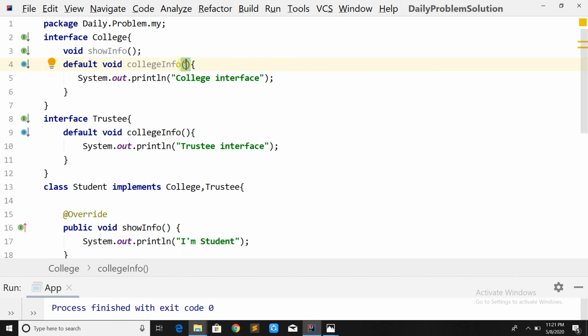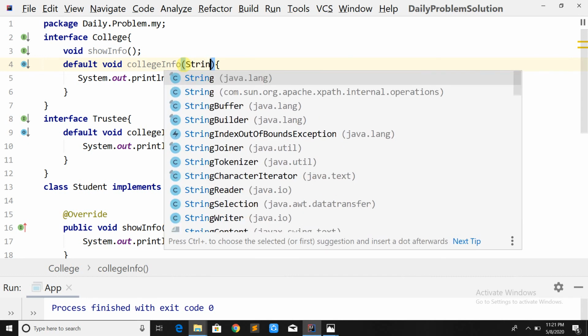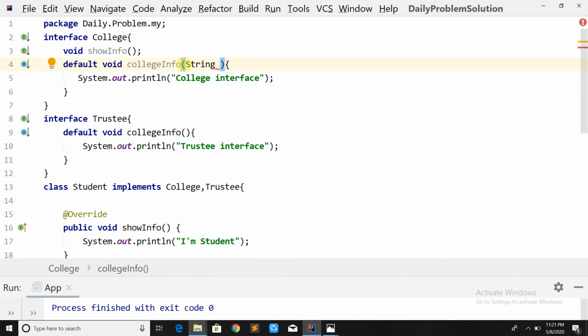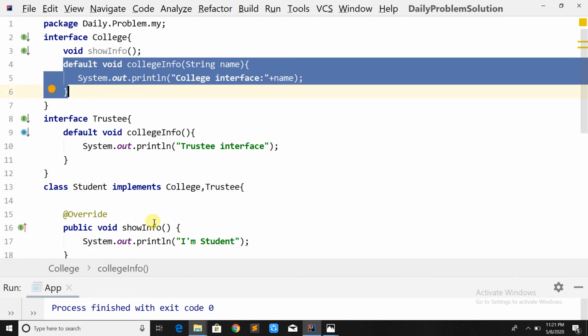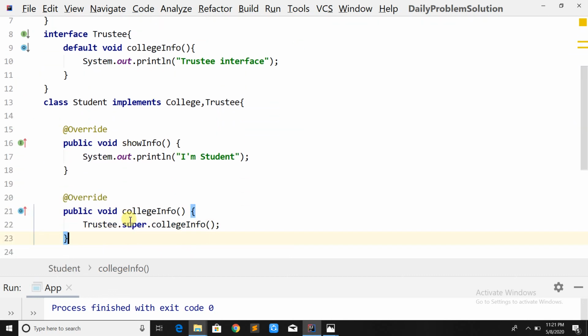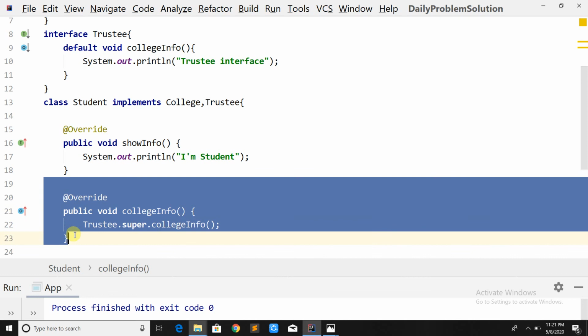So if this college info takes one argument, that is string name, and here I am going to print plus name, then this college info is different from that college info, so that time you don't need to override this method because both are different, meaning the compiler is able to distinguish between them.